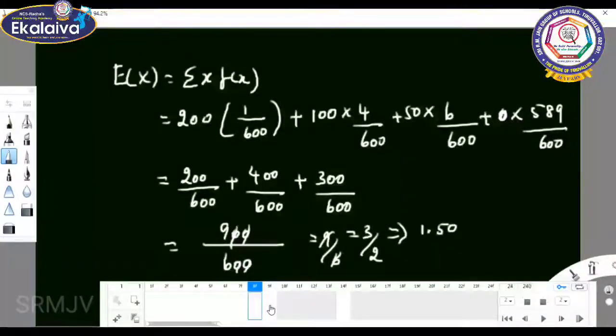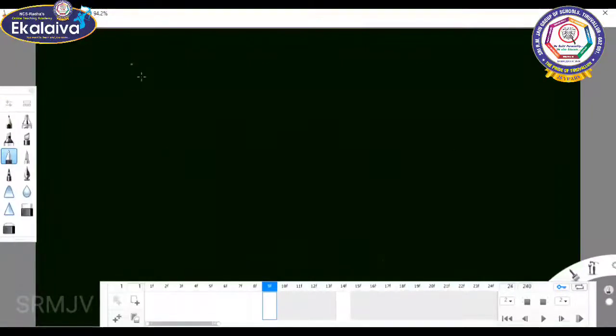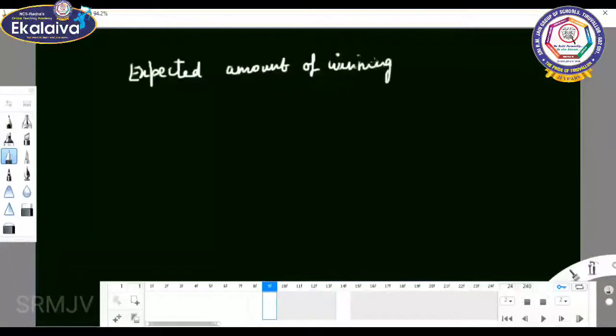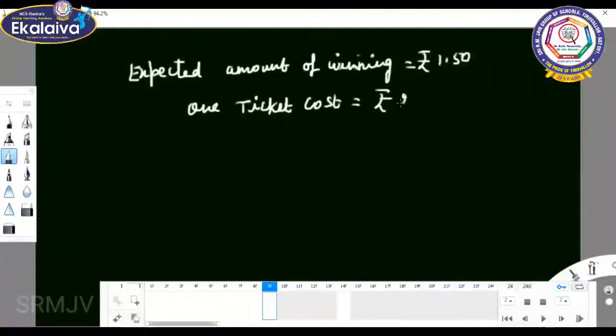So expected amount of winning equal to rupees 1.50. But the ticket amount is what? One ticket costs rupees 2.